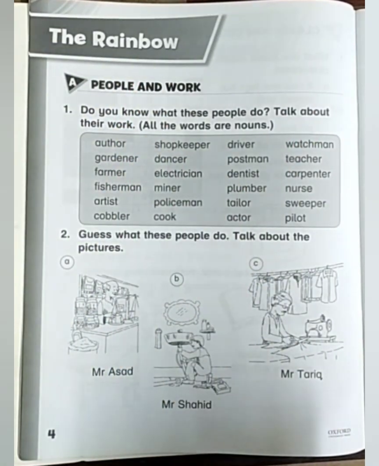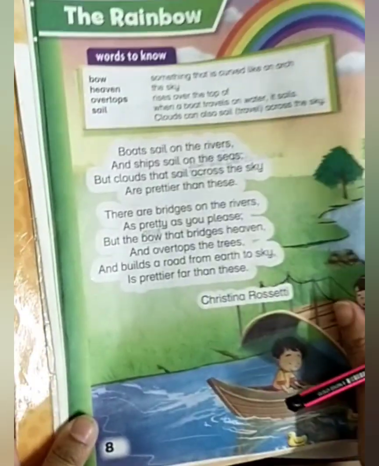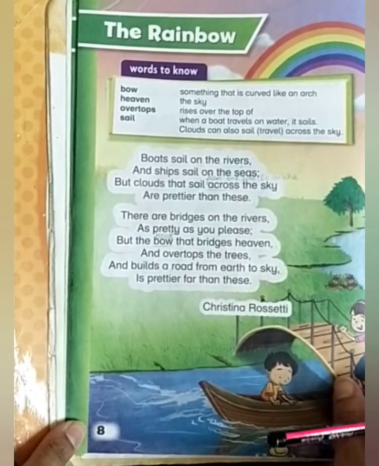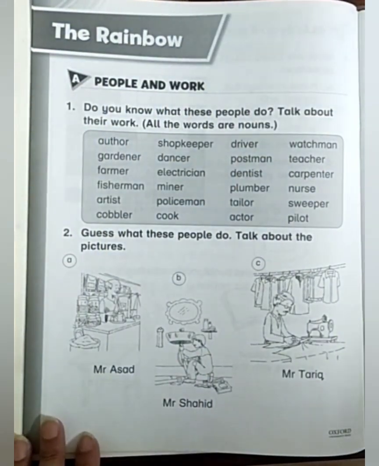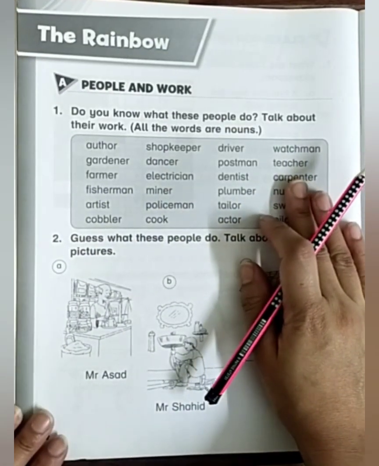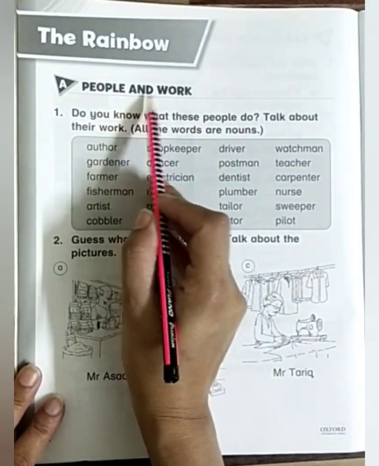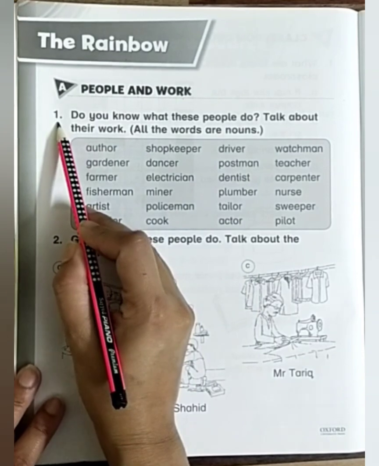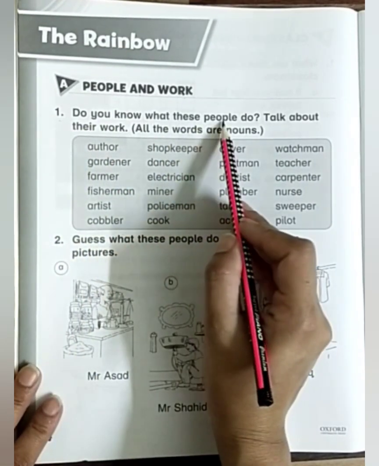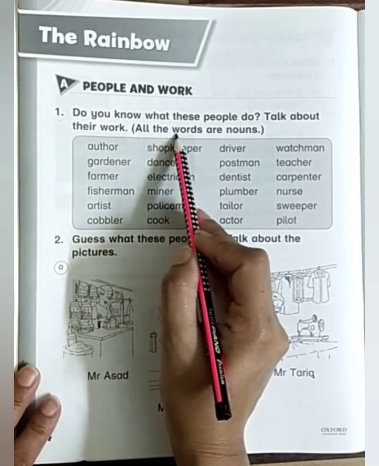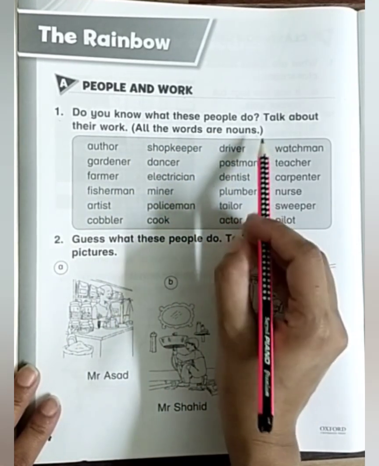As we have studied it from our textbook, so this is our chapter from our textbook, and today we are going to do it on our workbook. So let's see what question number 1 is saying. People and work. Number 1, do you know what these people do? Talk about their work. All the words are nouns.